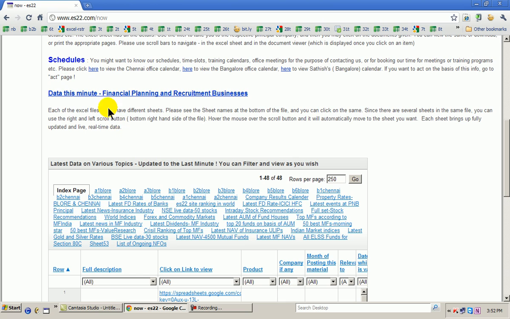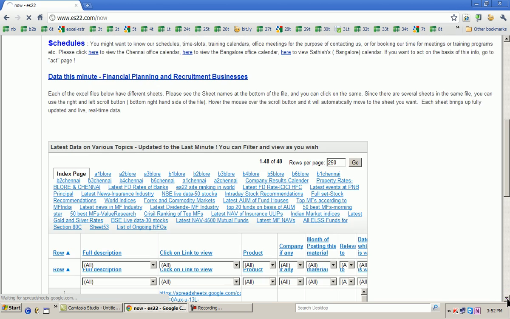This is called Data This Minute, which will be useful for the public. Data This Minute means whatever is the situation now. For example, you can see all these headings there. These are all the various files. BSE live data 30 stocks. I am at 4 o'clock on April 1st. I just clicked on BSE live data 30 stocks. Let me just show you what happens.